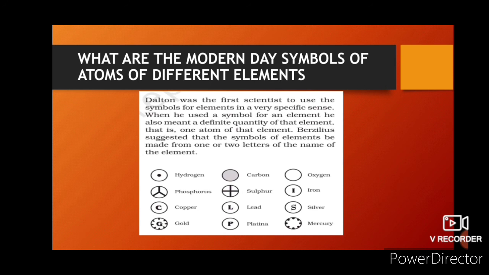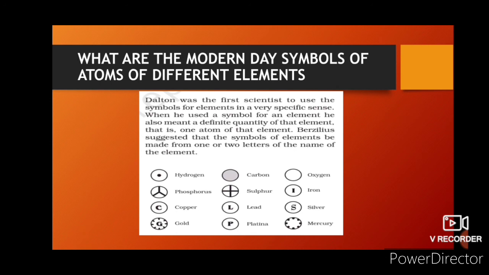If Dalton's symbols existed till date, we couldn't learn, we would be confused, and it would create chaos. So who suggested that we make symbols of atoms in two letters? Berzelius. Berzelius suggested that symbols of elements be made from one or two letters of the name of that element.